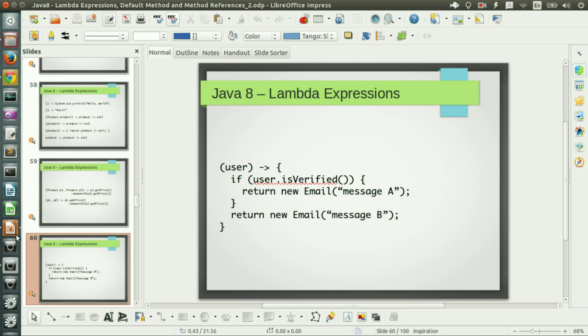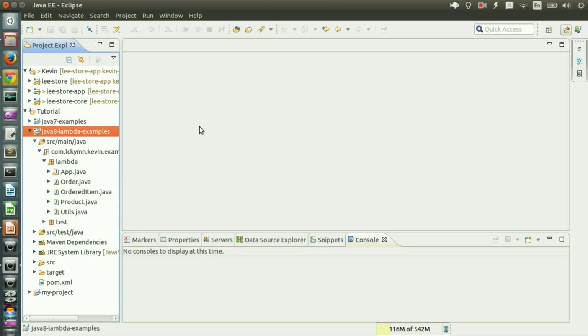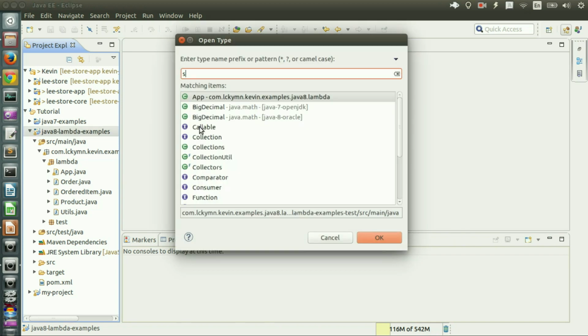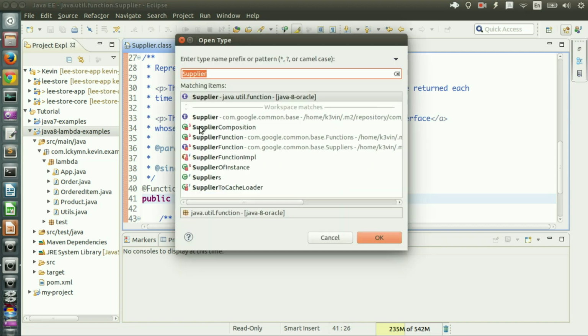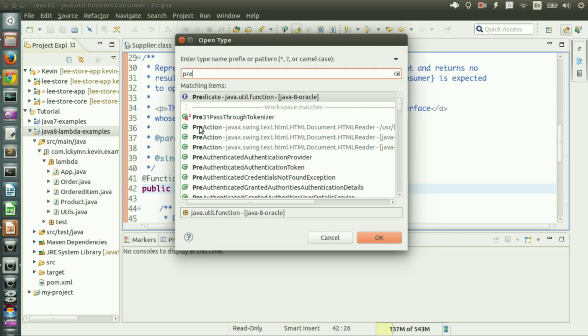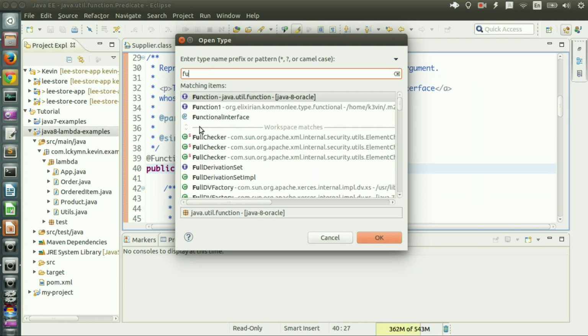Java 8 has a few new functional interface types which are really useful, and why these are useful would be clearer when I explain Stream API and when I give you more examples almost at the end of this video. So here I'll just use those types, and I'll use lambda expressions to create objects of those types. First one would be Supplier, second Consumer, then Predicate, finally Function.